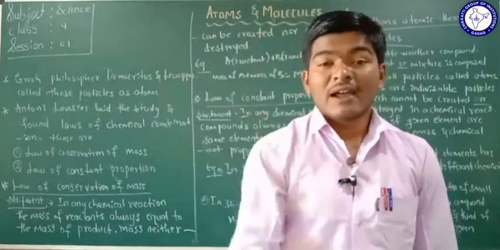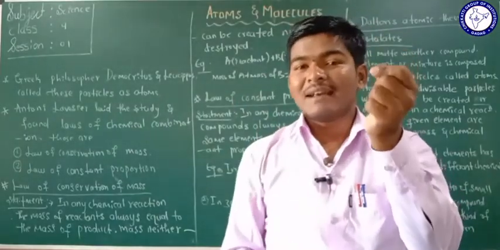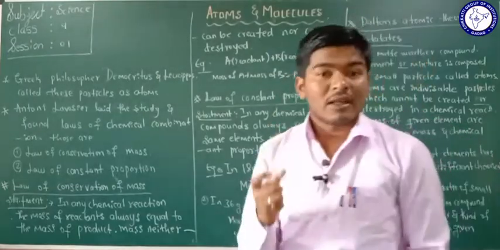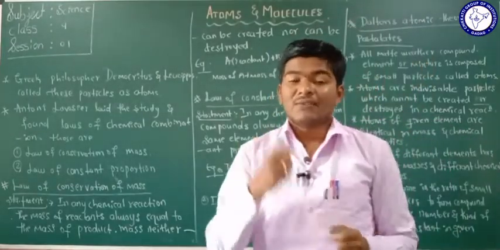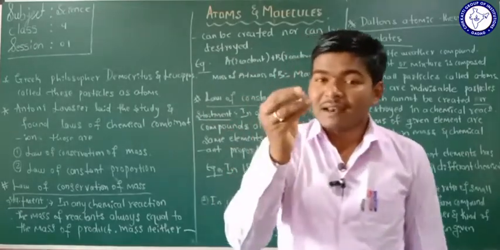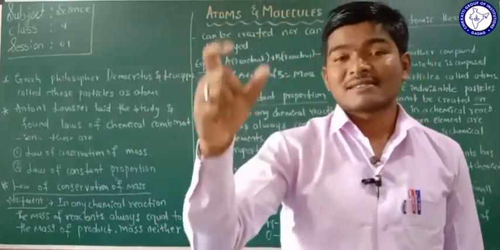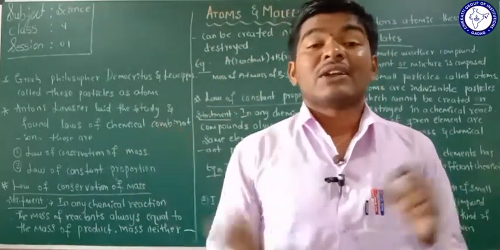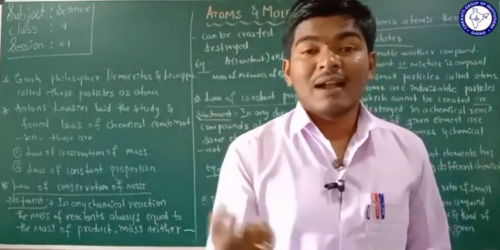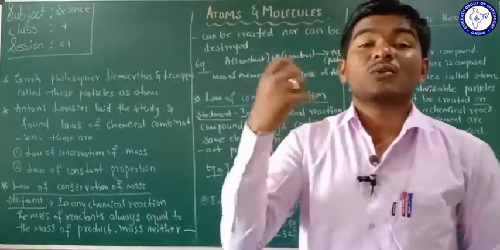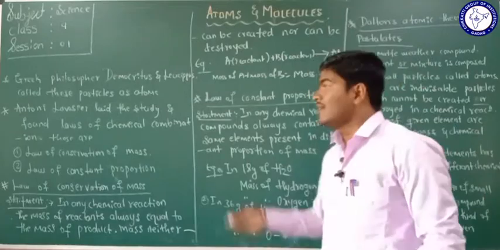Again, if we try to divide that small particle of the chalk piece, yes, it is possible under the electron microscope. But if you go on dividing the particle of the chalk piece under the electron microscope, at one stage it cannot be divided. We can't divide that particle. So what do we call that particle? That is studied in this session.